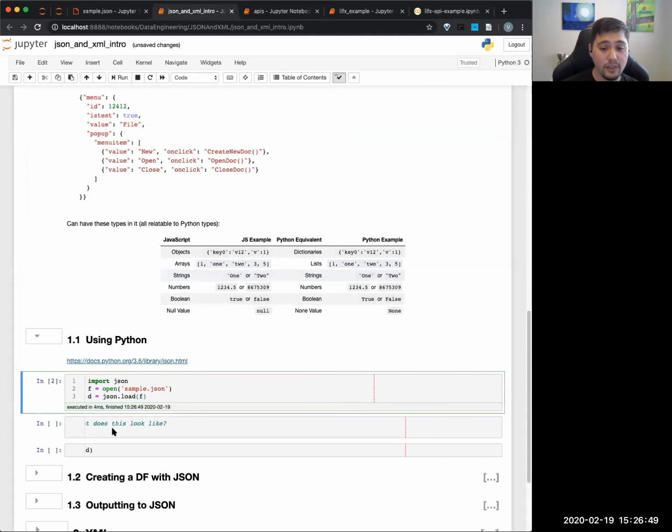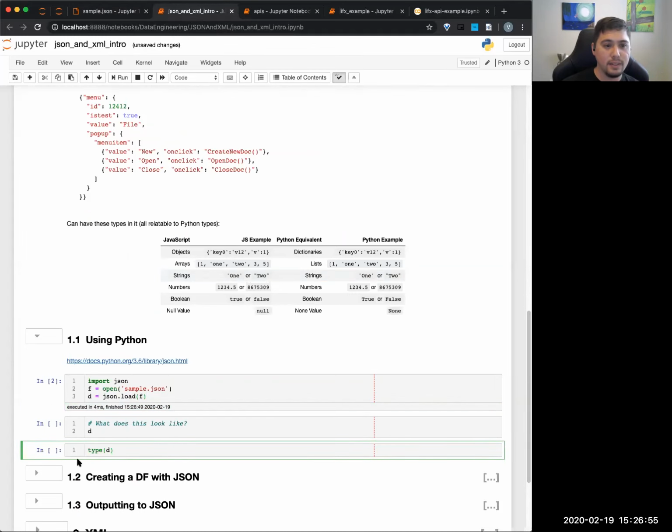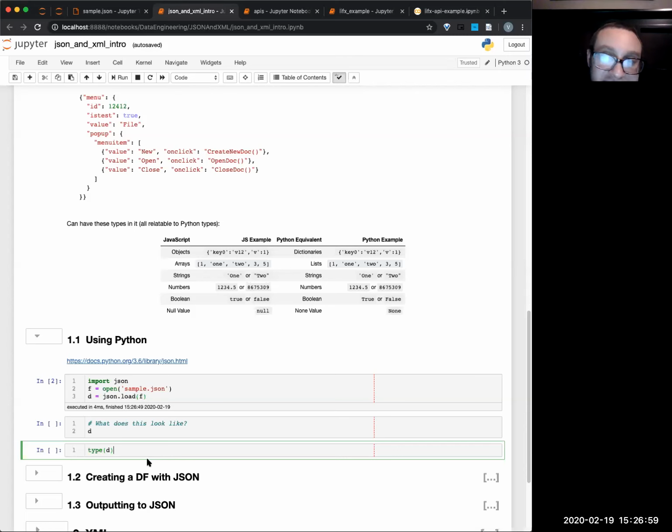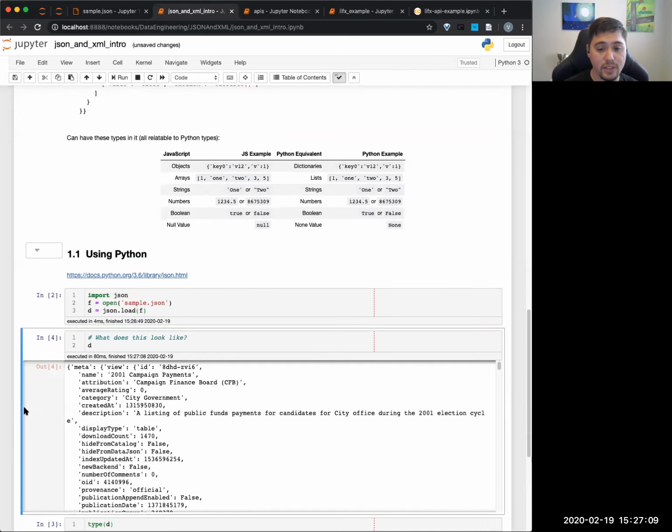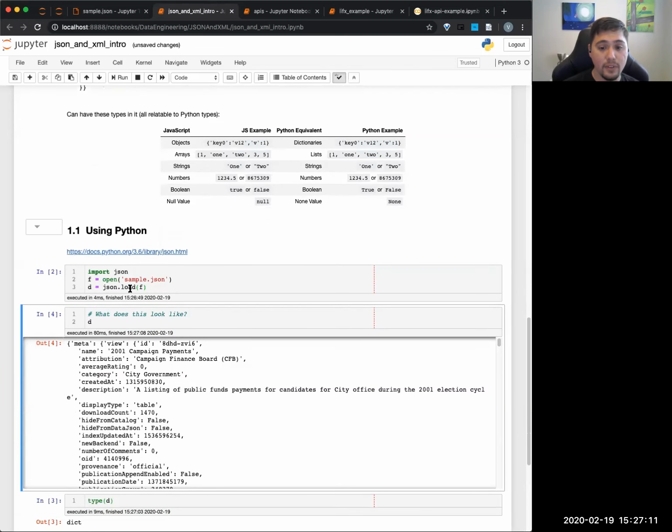And I kind of give you a little hint, right? What kind of type do you think d will be? If I just print out type d. Dict. Yeah, a JSON dictionary. Dict, right? Dictionary, right? So it's type dictionary. And of course, if we print this out, which is going to be a huge bunch of stuff, you can see, hey, it looks just like before. And note that when we do the load, it actually changes the lowercase false into capital False. So it makes it completely valid Python.